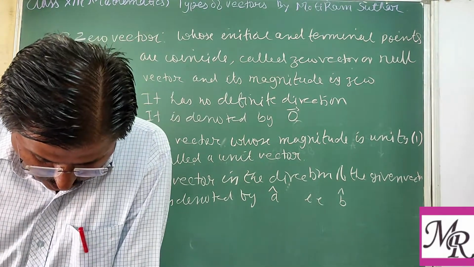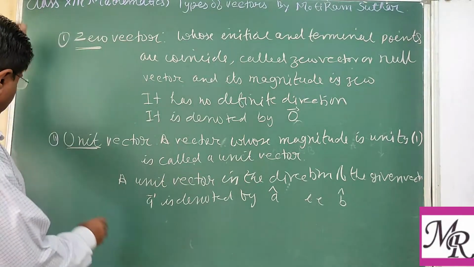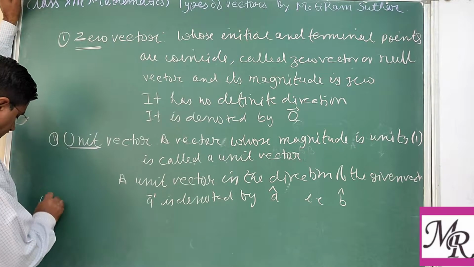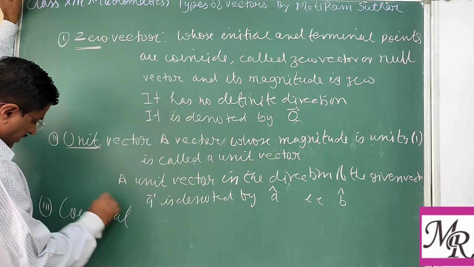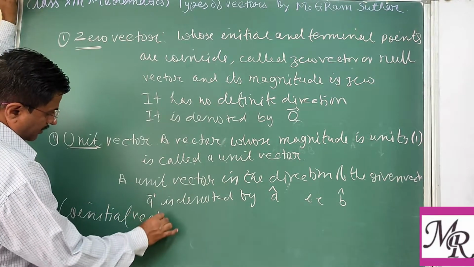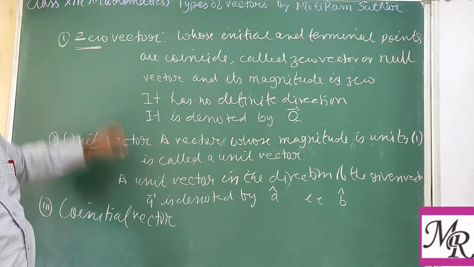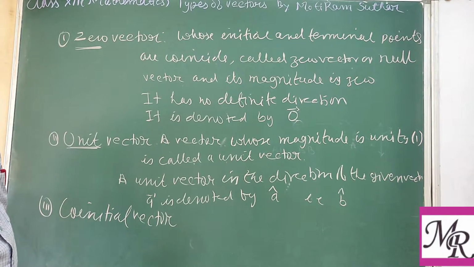Now the third one, co-initial vectors. The third point is co-initial vector.